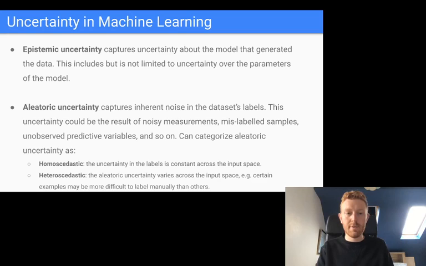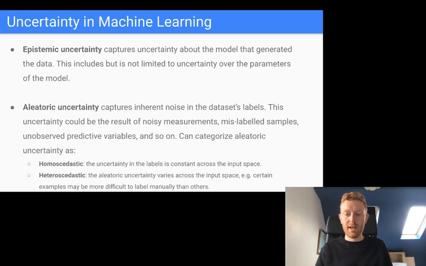We can subdivide uncertainty in machine learning into two categories. One is epistemic uncertainty. This is a type of uncertainty that's captured by Bayesian methods or Bayesian neural networks, and that's uncertainty basically about the model that generated the data. But there's another type of uncertainty, which is called aleatoric uncertainty, and this captures inherent noise in the data set. That could be as a result of noisy measurements, it could be mislabeled examples, it could be that you have missing data or unobserved some of the predictive variables, and so on.